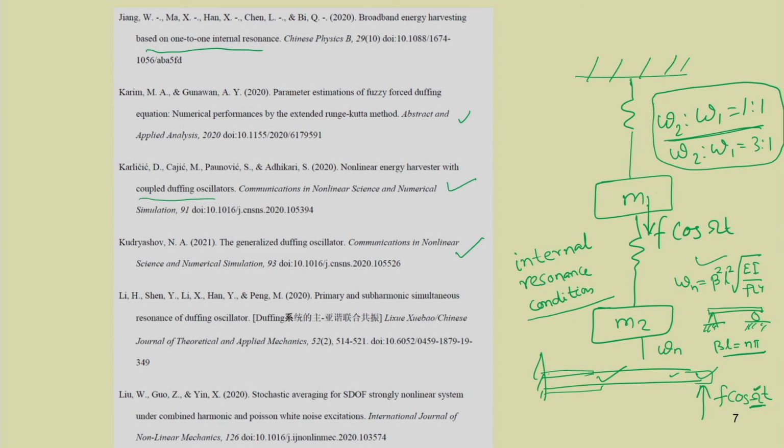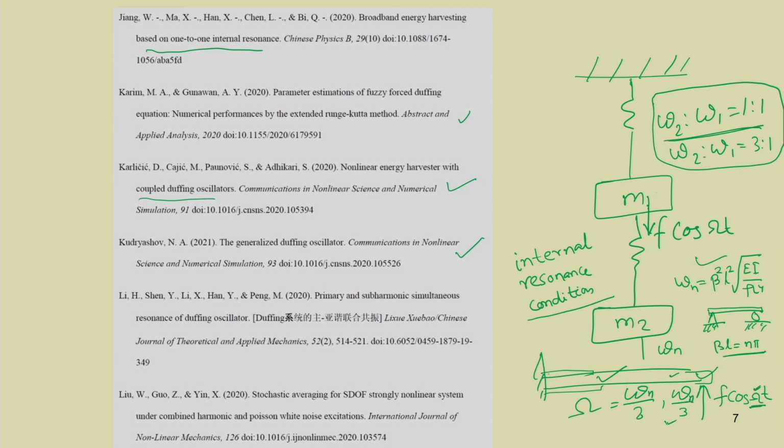Particularly in case of nonlinear systems, you may see two more types of resonance conditions, one is the supercritical and the other is the subcritical resonance condition. In the supercritical resonance condition, omega will be equal to some fraction of the natural frequency, for example omega may be equal to omega n by 2 or omega n by 3.